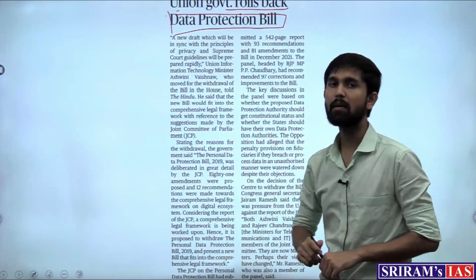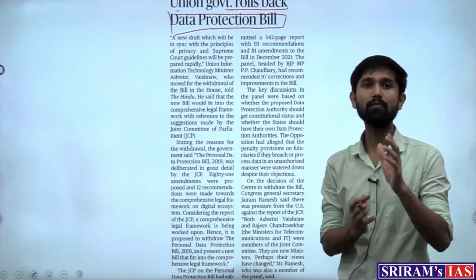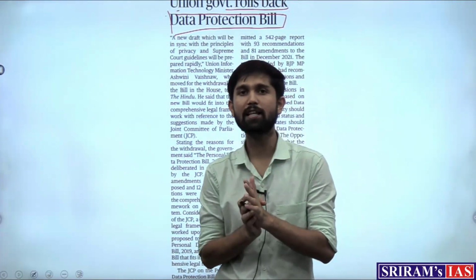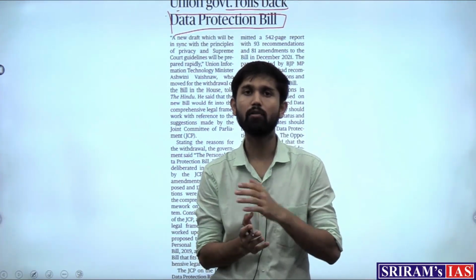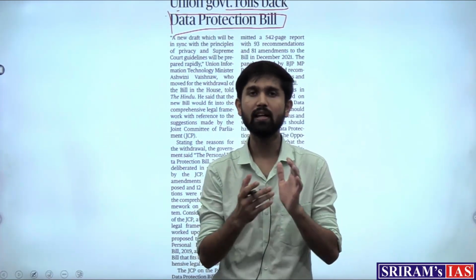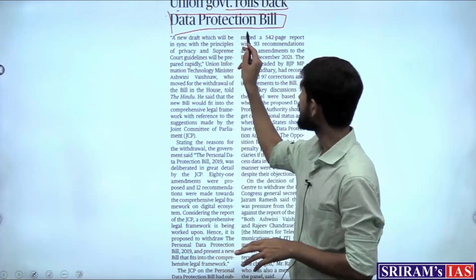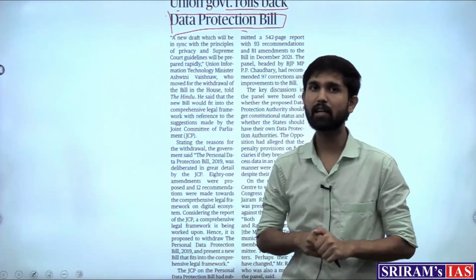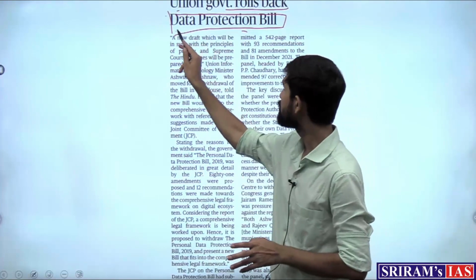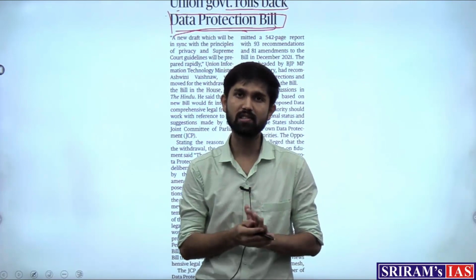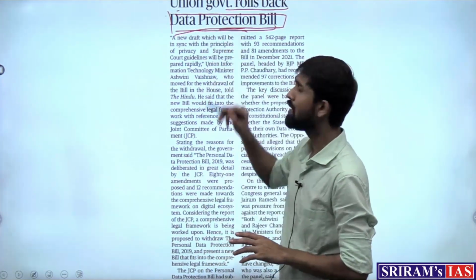Now this is a very important article from the perspective of the process of bill formation in the Parliament. When we study the various aspects of formation of an act, or Parliament enacting an act and that becoming a law, there is a long process that happens, right? So this news which has come is a stark example of the process that is followed in the Parliament. So we'll study this article from that perspective. We'll study the various provisions of this data protection bill, and what changes were proposed due to which this bill is being withdrawn.